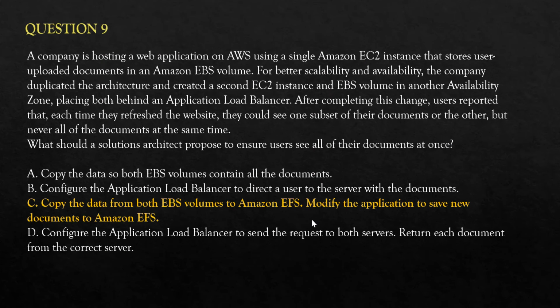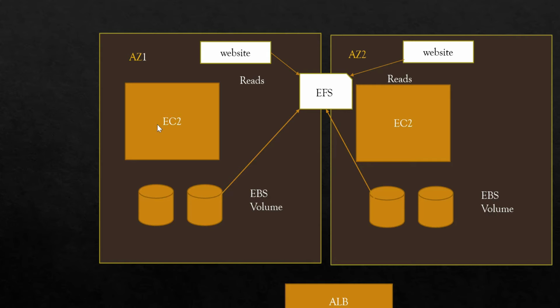It is saying that you move everything to EFS and let the user access it from EFS. So this is a diagram. What it says is whenever the user uploads a document here, it should get into EFS. Whenever through the website the user is trying to access, that means it's a read, not a write. Whenever they are reading it, the read should always happen from EFS.